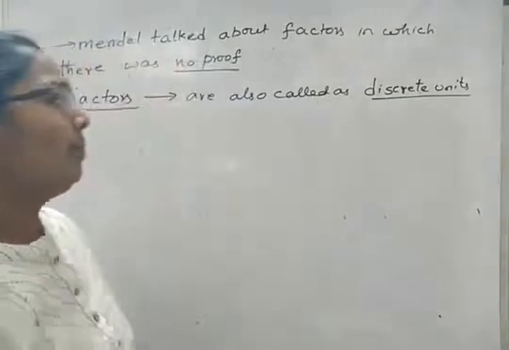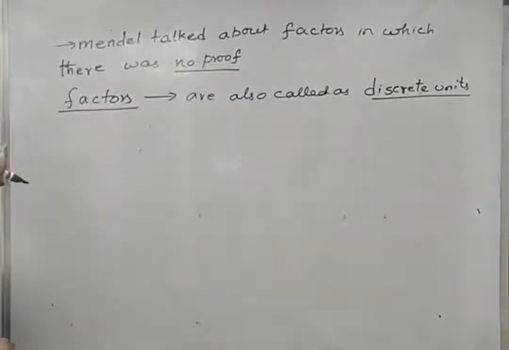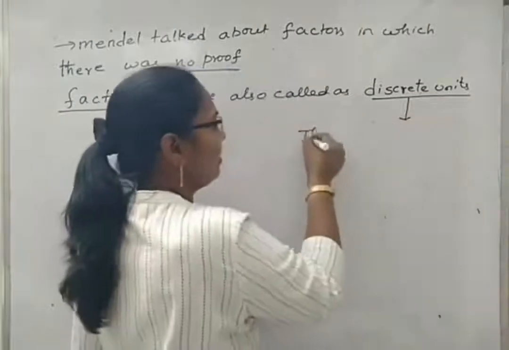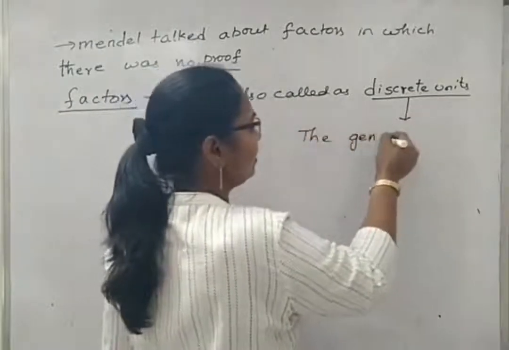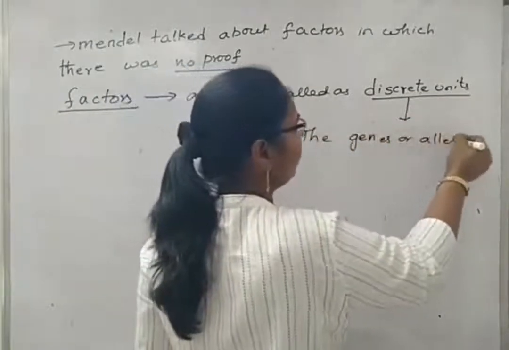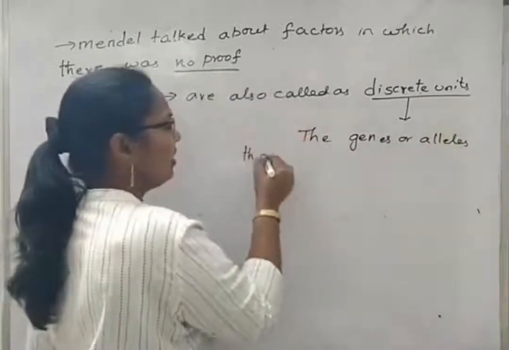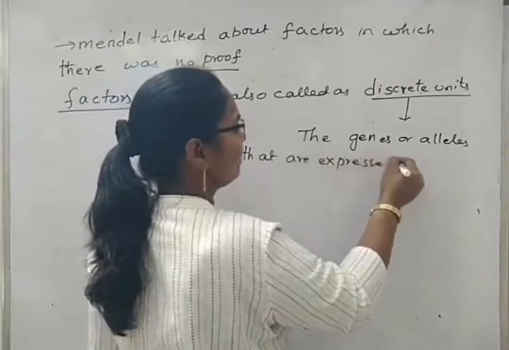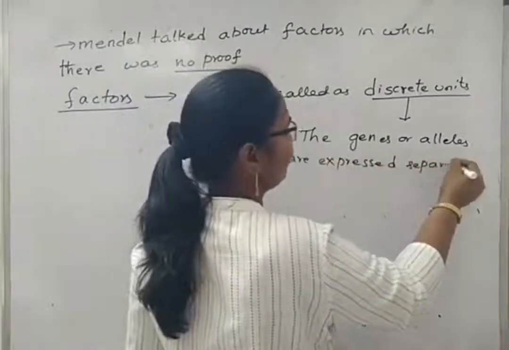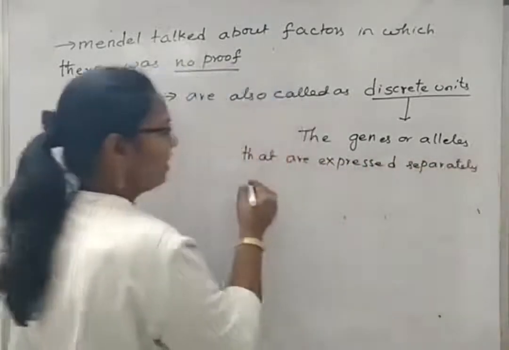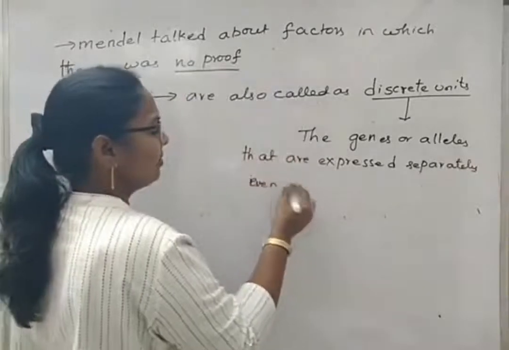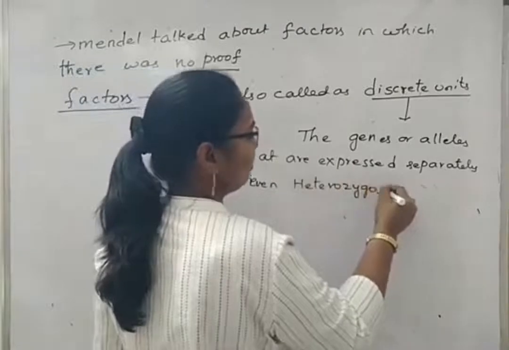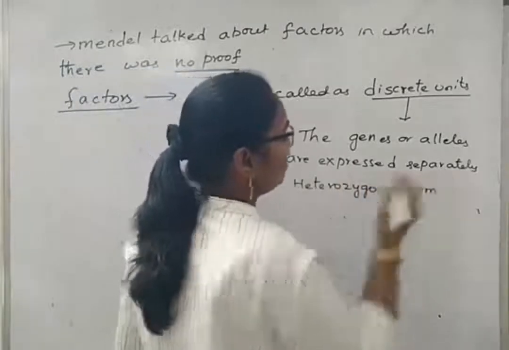So discrete units means the genes or alleles that are expressed separately even in heterozygous form.